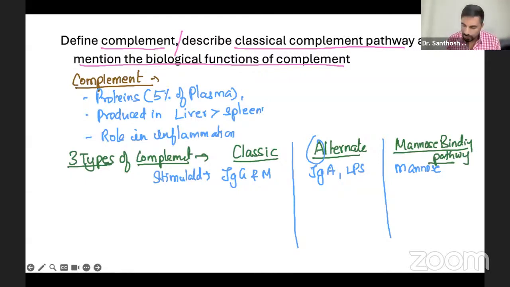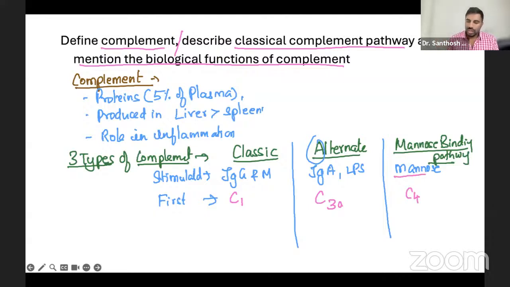The first complement which is activated is a question. In the classic pathway, it is always C1. In the alternate pathway, it is C3. In the Mannose binding pathway, it is C4. Remember this much only.